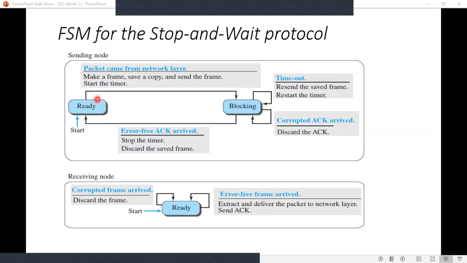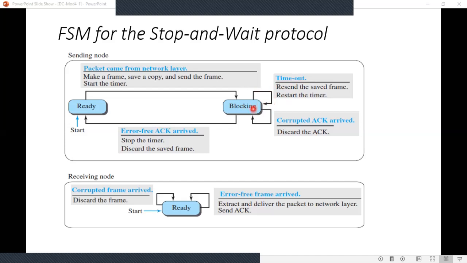The sender will then move to this blocking state. In the blocking state, 3 events can occur. The first event is if a timeout occurs. If a timeout occurs, the sender resends the saved copy of the frame.